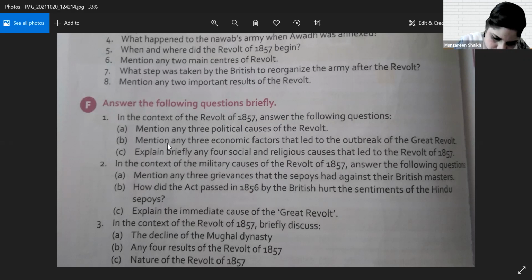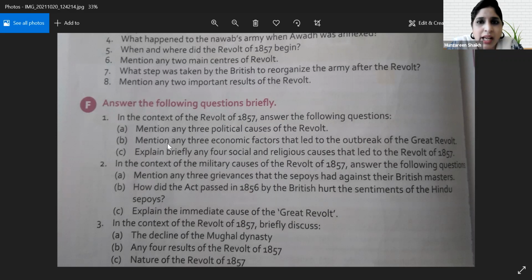So they were exploited by all the money lenders. Right. And then there were also the landlords. They were very rude to them. Right. And the jagirs were confiscated by, I think, Dalhousie and someone else.